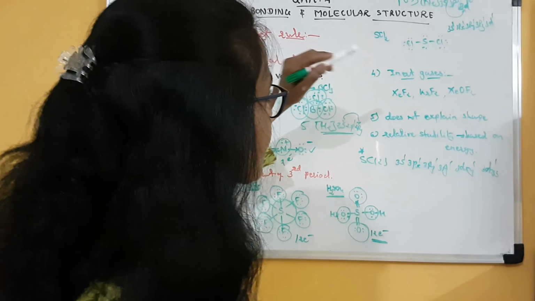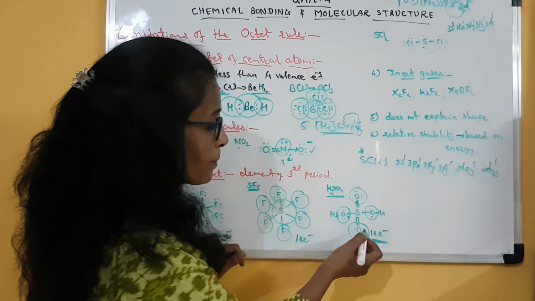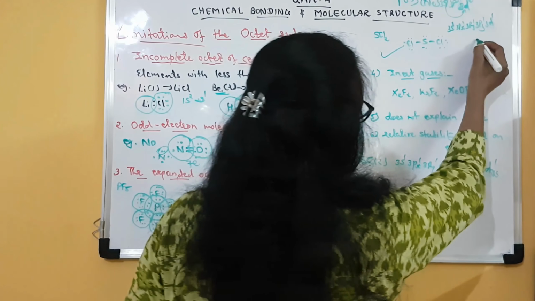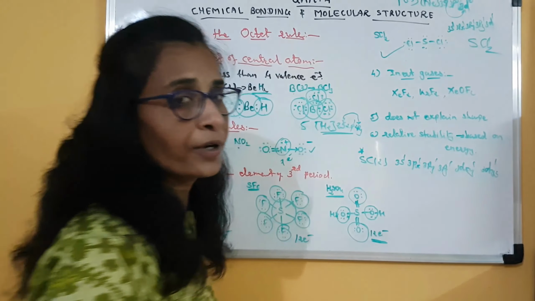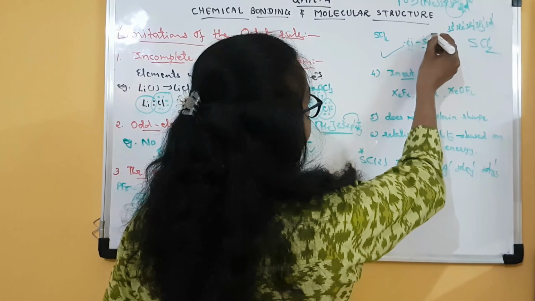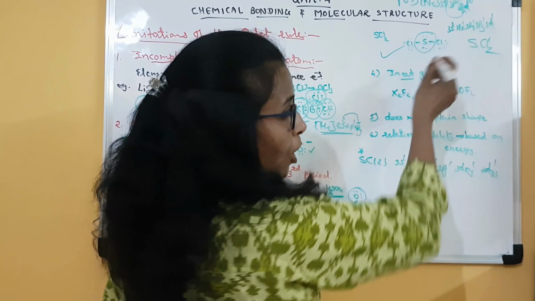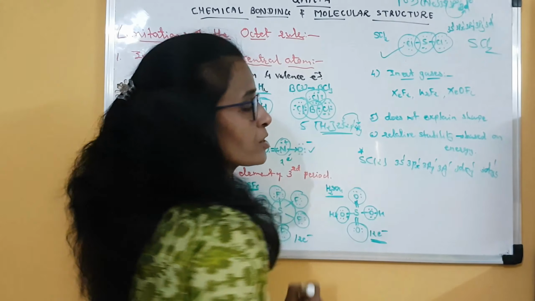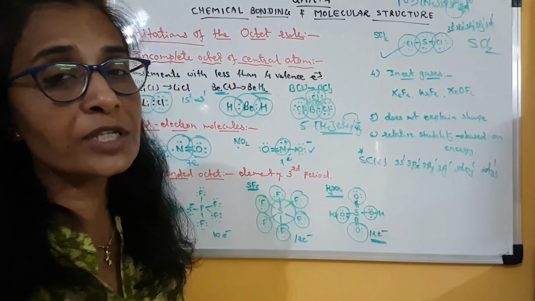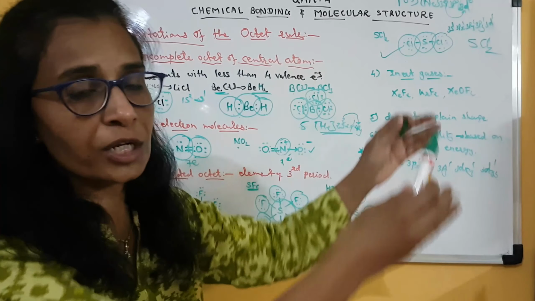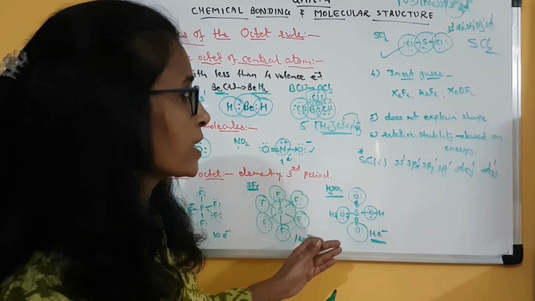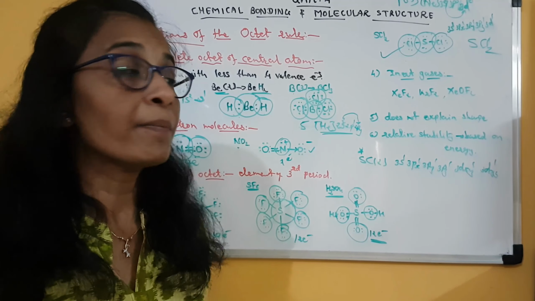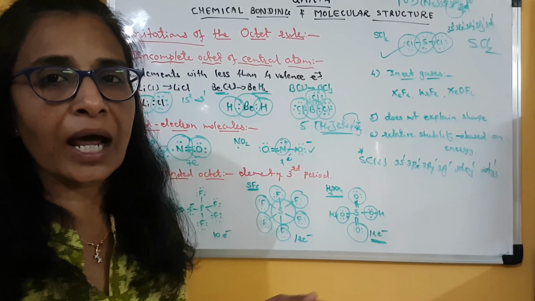Clear? Another exception. Here I have taken 2 examples of sulfur in which sulfur has an expanded octet. But if we talk about the compound SCl2, sulfur dichloride, in which sulfur has 2 bonds with the chlorine atoms, so total 8 electrons, and chlorine also has 8 electrons around it. So here all the 3 atoms have a complete octet and they have formed a stable molecule. So in some cases sulfur can have a complete octet, in some cases it has an expanded octet. But even then the molecules formed by sulfur are stable.